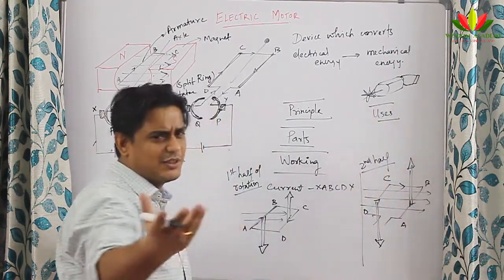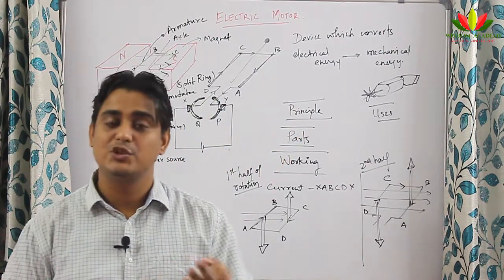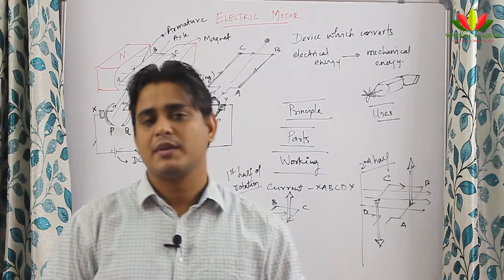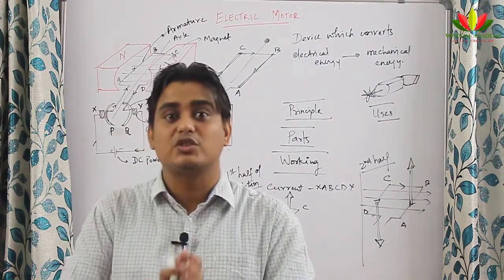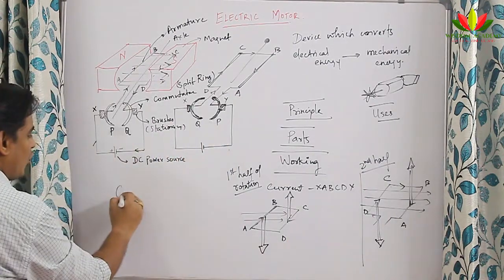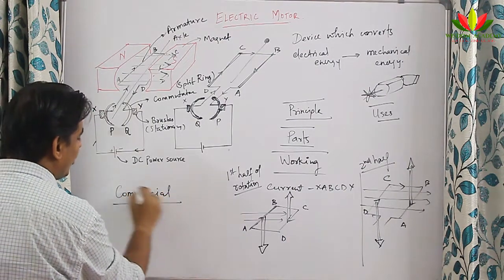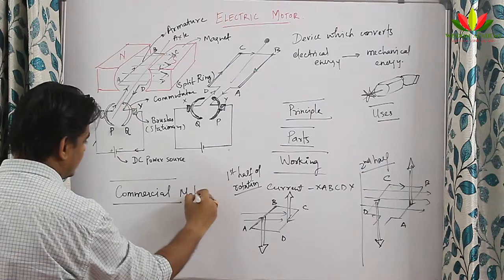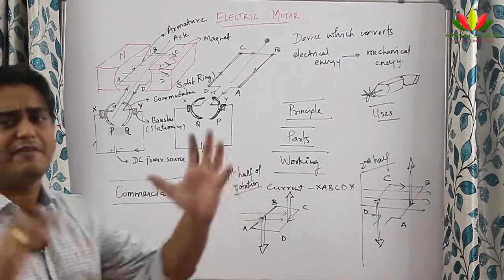Electric motors, as I just said, are used in grinders, fans, washing machines, and toys. One more thing is there, called a commercial motor. In exams they will generally ask you what a commercial motor is, and how a commercial motor is different from normal domestic motors. Commercial motors are used in industries where they want to move heavy things.